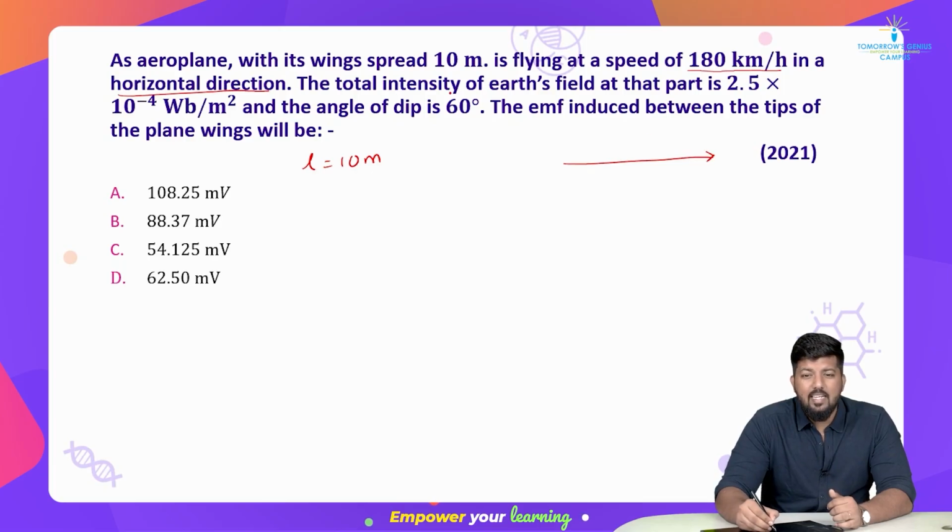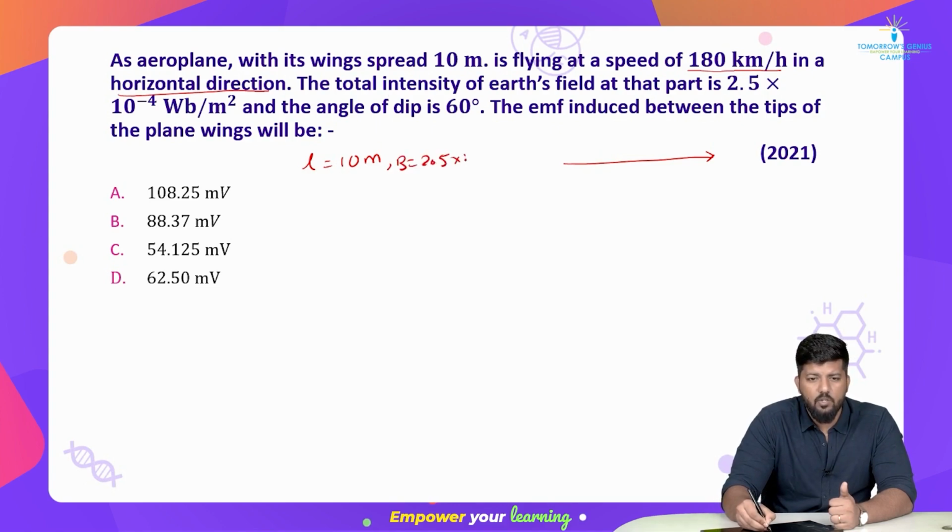The total intensity of an Earth's field, I tell you again, you should remember magnetics. Okay, when you're reading magnetism and matter, you should remember this theory of the intensities. Okay, so यहाँ पे the total intensity of an Earth's field at that part is given. So हमें B की वैल्यू कितनी दी गई है? 2.5 into 10 to the power negative 4 Weber per meter square. Now a quick question: what is the SI unit of magnetic flux? It is Weber. Okay, ठीक है.